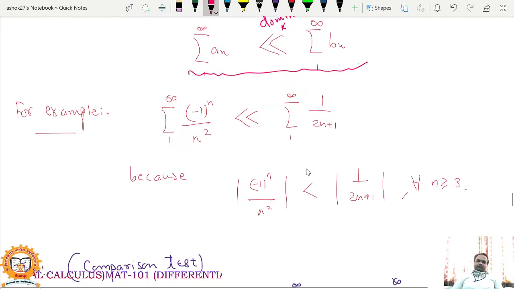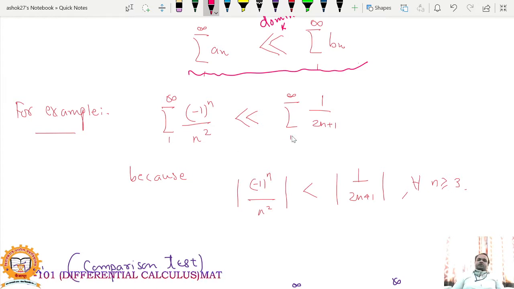For example, you can observe that summation of minus 1 raised to n divided by n square is dominated by summation of 1 upon n plus 1, because mod of minus 1 raised to n divided by n square is less than 1 upon n plus 1 for all n greater than or equal to 3. So you can take n0 equal to 3 here, or you can take 4. Whenever n is greater than or equal to 4, you get this inequality, and therefore the first series is dominated by the second series.